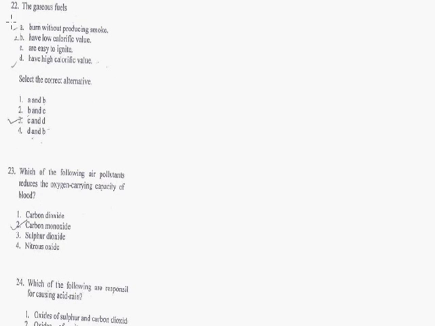Now come to the next question, question number 22. Again, this question is from the topic combustion and flame, and again this is an easy question. So question number 22, what is the question? Gaseous fuels: burn with producing smoke, have a low calorific value, are easy to ignite, have high calorific value. So what are the correct options?